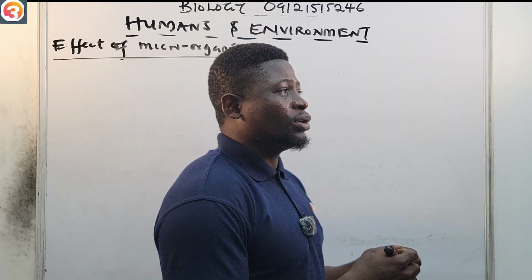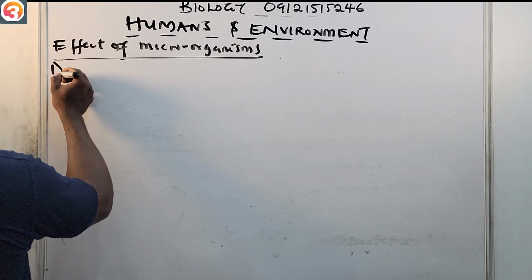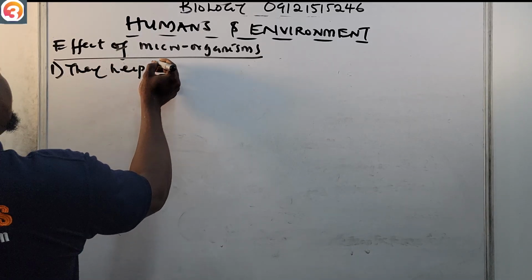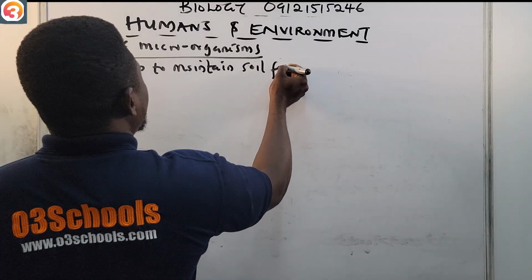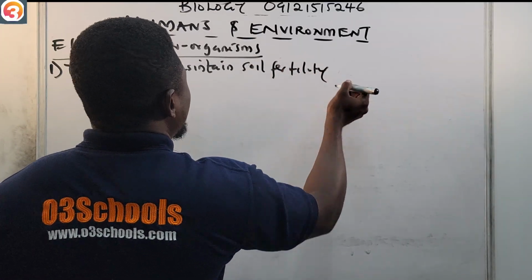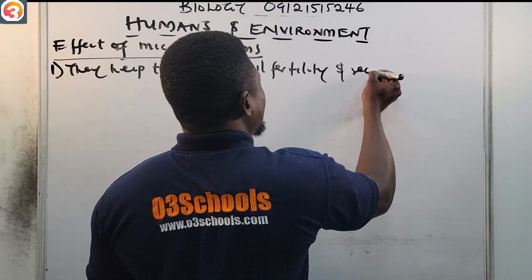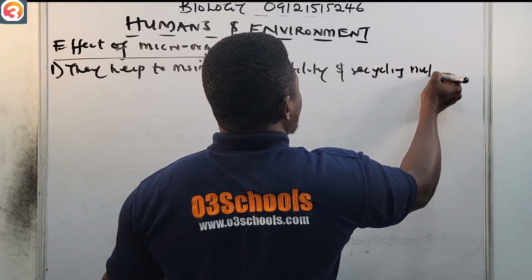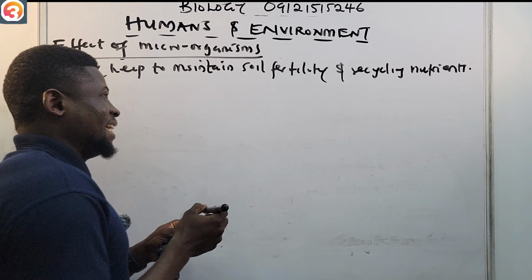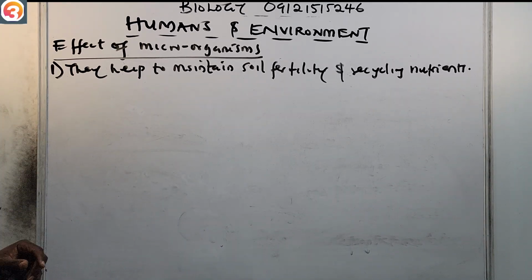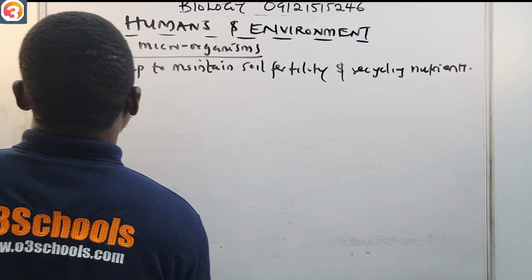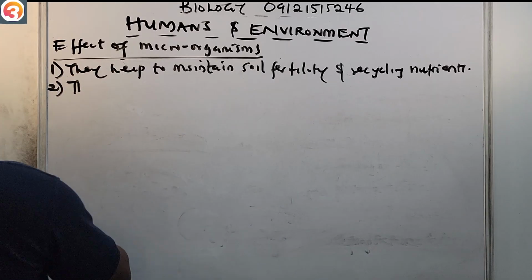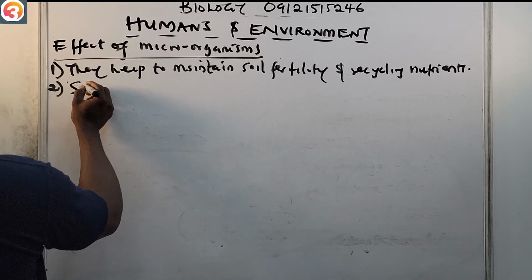So number one, they help to maintain soil fertility, and also help in recycling nutrients in the ecosystem. Number two, the saprophytic microorganisms.